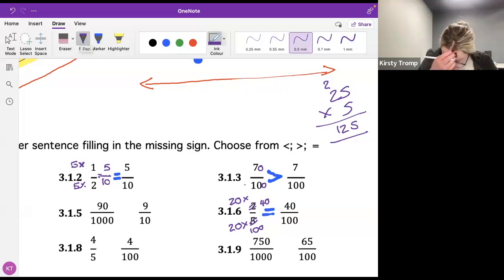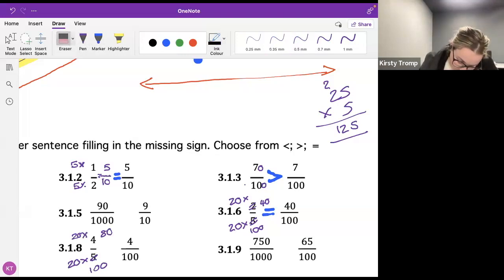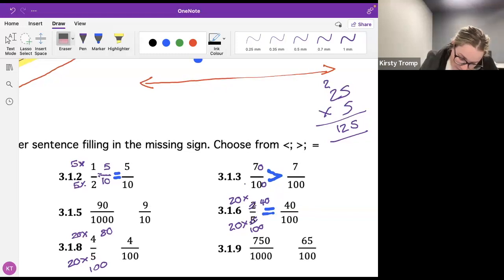5 times 20, which equals 100, ma'am. Well done. And then you have to say 4 times 20, which equals 80, ma'am. Fantastic. Yes, ma'am. So now, ma'am, which one's bigger? 80 over 100, ma'am. Good.